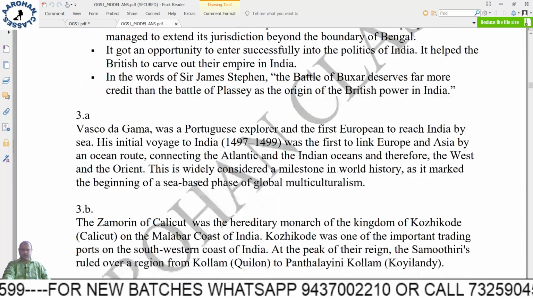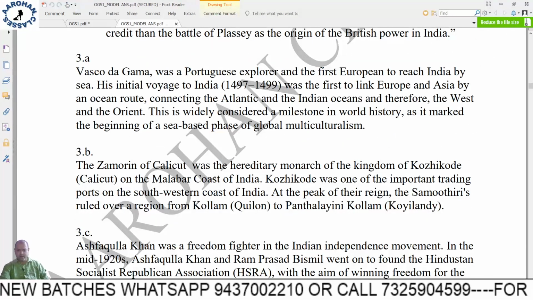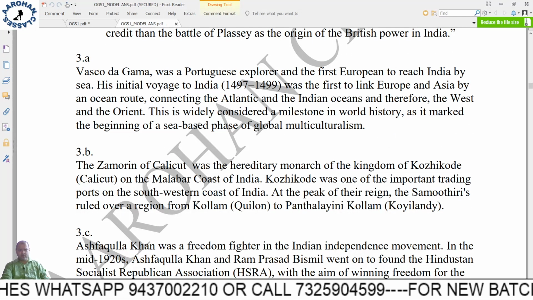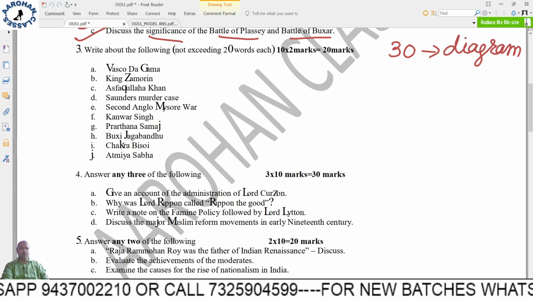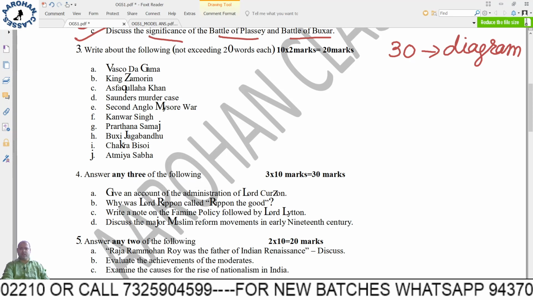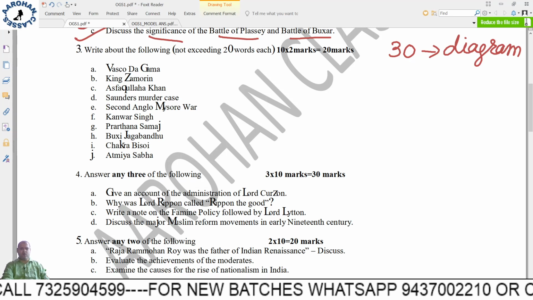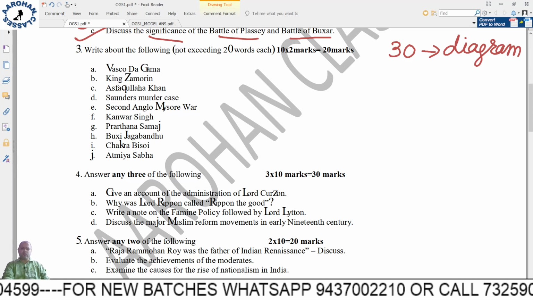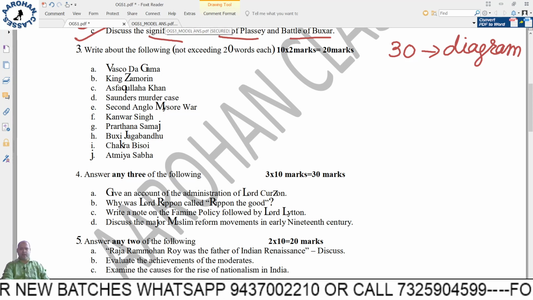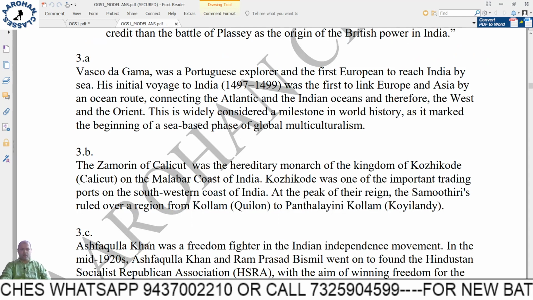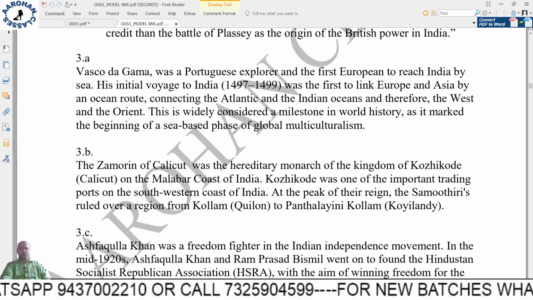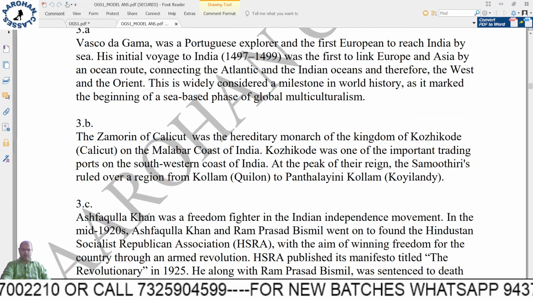So these are the things which you have to write. These are all 10 mark questions which you had seen. Now come to question 3. Basically these are 2 mark questions. Any 10 you have to write. 2 mark question, one line or 2 lines. Here the answer sometimes will be longer, but you have to write 1 or 2 lines, like Vasco da Gama.